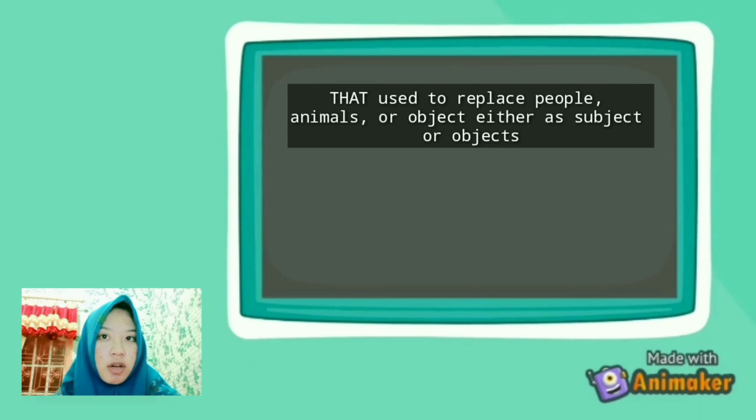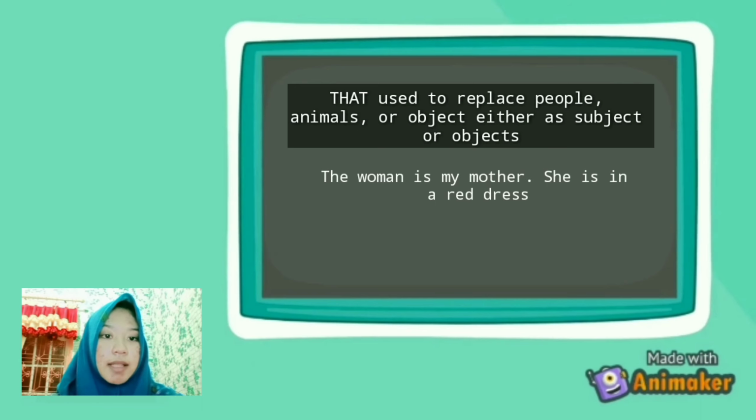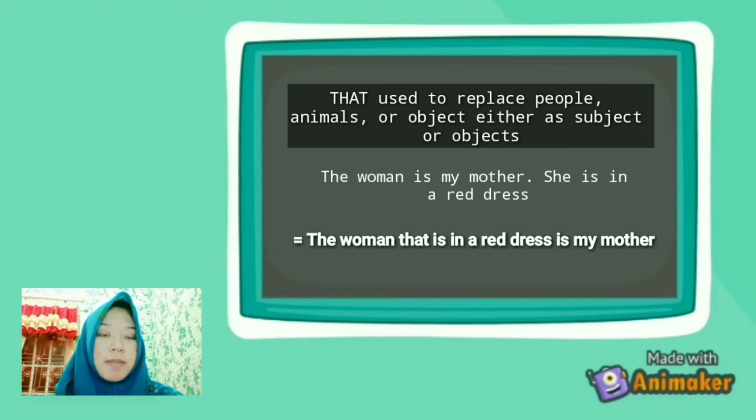That is the most commonly used relative pronoun that is used to replace people, animal, or things as both subject and object. That can also replace the relative pronoun who and which. Example is the woman is my mother. She is in a red dress. The combined sentence is the woman that is in a red dress is my mother.